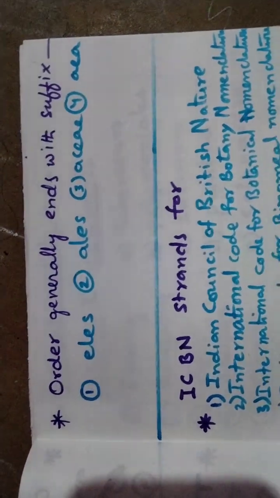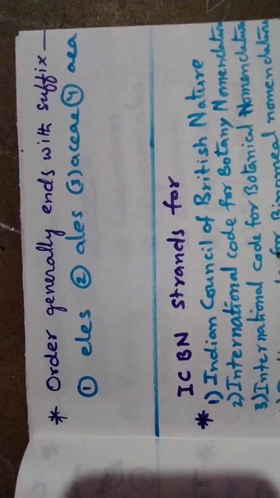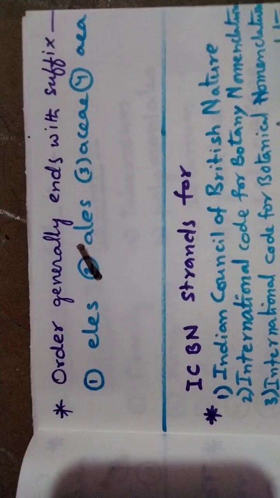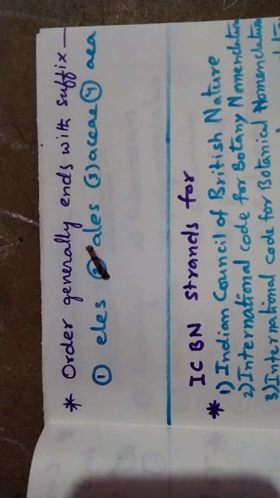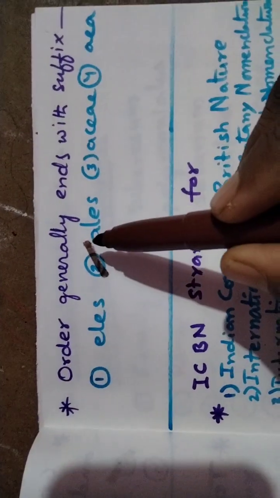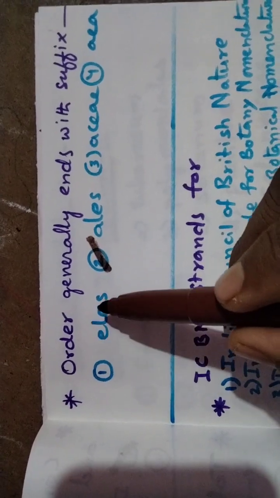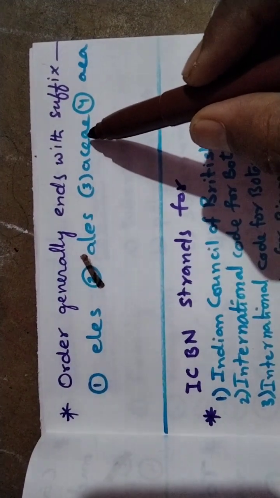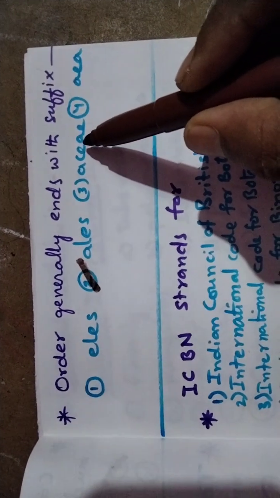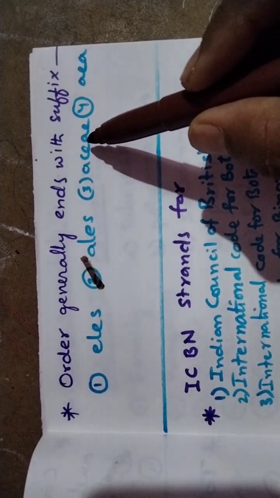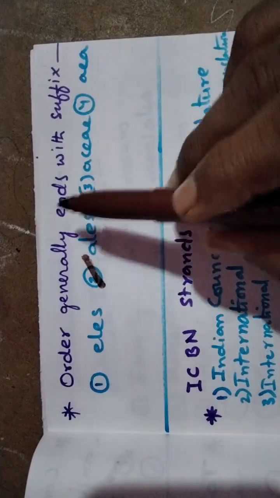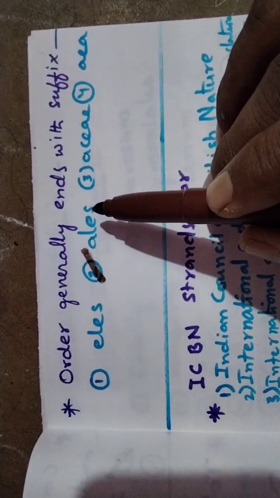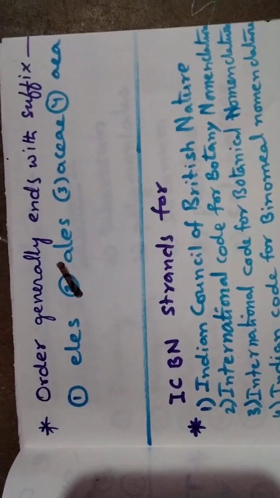Now, order generally ends with suffix -ales. Ales is the correct answer. Order generally ends with suffix -ales, not -ac. -aceae is the suffix at the end of a family. Okay, so order generally ends with suffix -ales. That is the right answer.